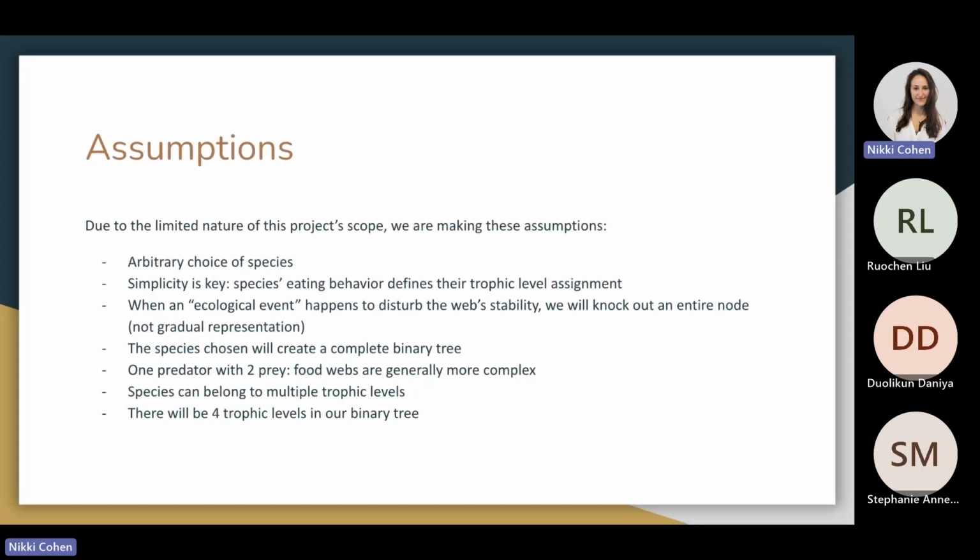Organisms can also belong to multiple trophic levels, but we are just assigning one integer value for each species to simplify this model. And again, with the sense of time and the scope of the project, this binary tree will have 4 trophic levels.